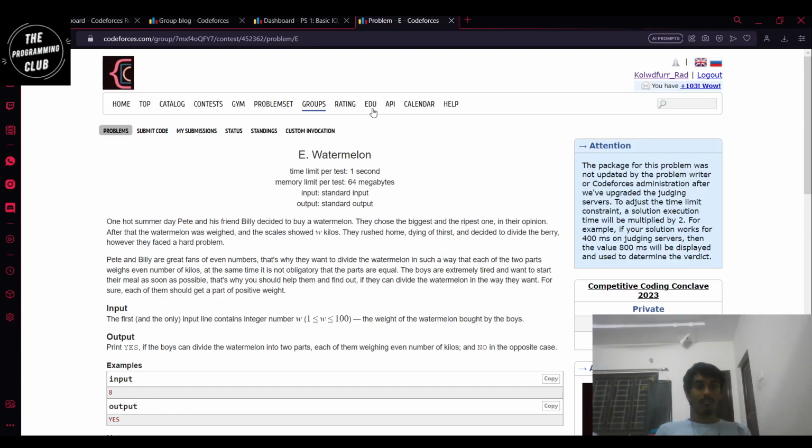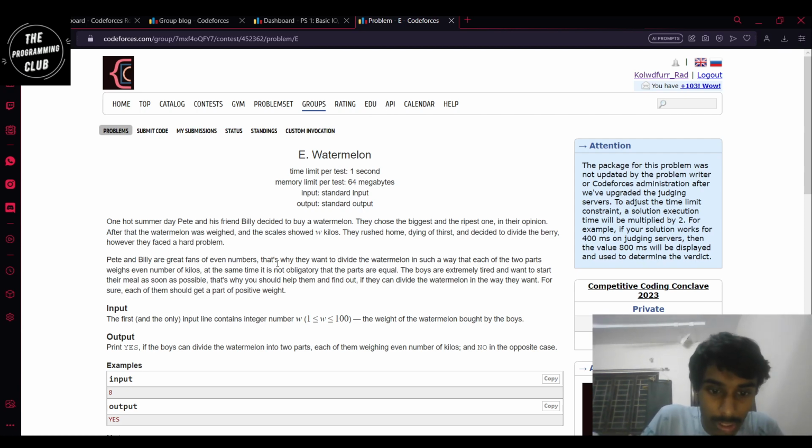So this is Watermelon. One hot day, Pete and his friend Billy decided to buy a watermelon. They chose the biggest and the ripest one, in their opinion. After that, the watermelon was weighed and the scale showed it to be W kilos. They rushed home, dying of thirst, and yeah, all nonsense. Let's just go to the nice part.